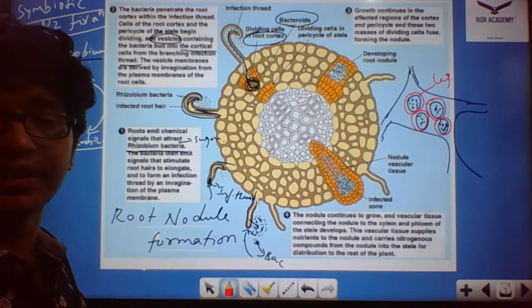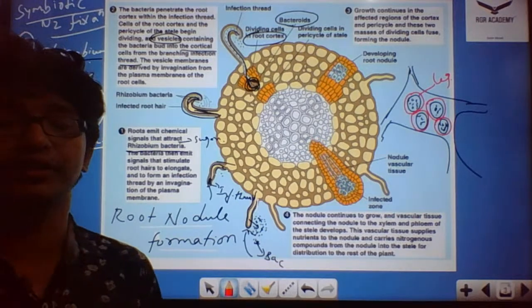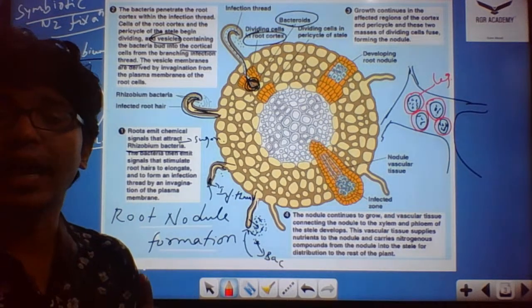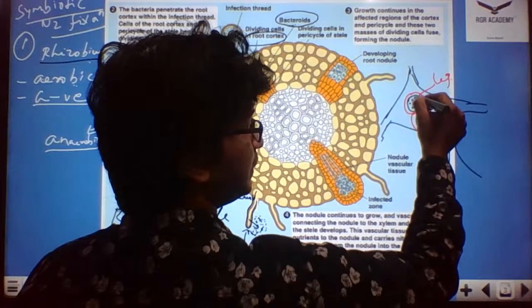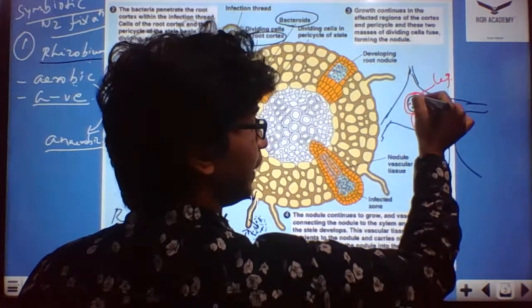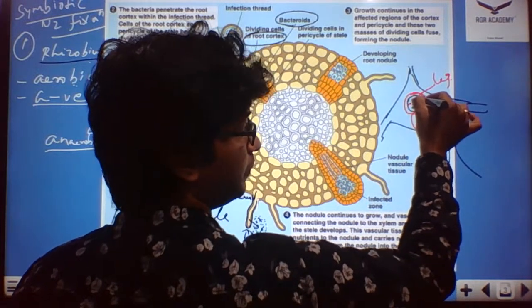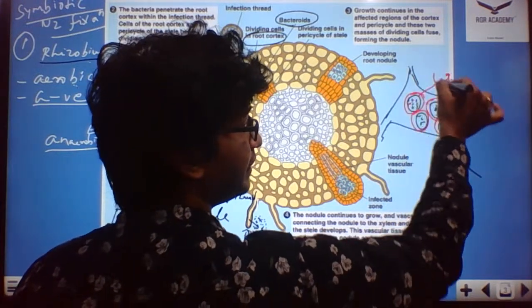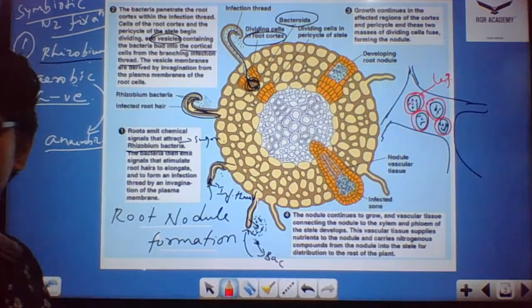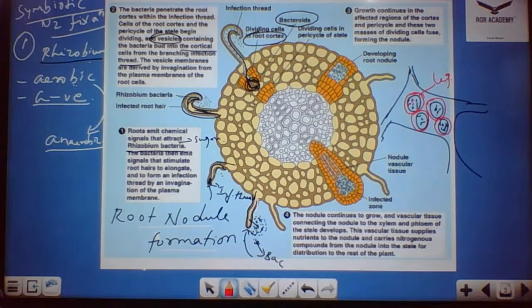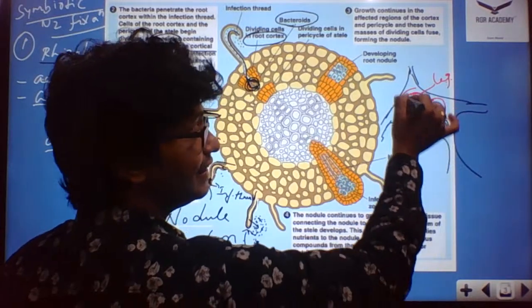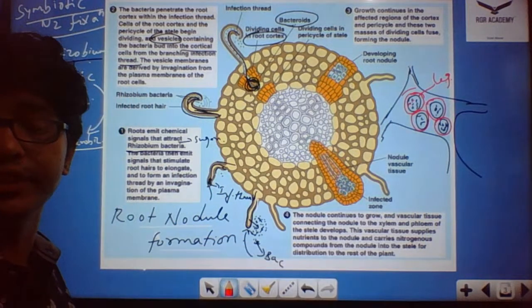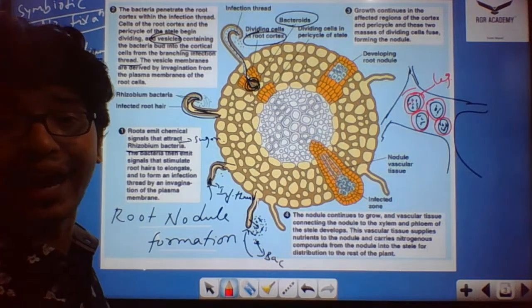This is the place where the nitrogenase enzyme is going to get activated. As I already told you, the nitrogenase enzyme completely requires the absence of oxygen. You could see this is actually the bacterial formation. The bacterium, the Rhizobium, is inside, surrounded by the leghemoglobin, which acts like a scavenger of oxygen. So a micro-anaerobic environment is maintained inside the cell, which is an ideal place for the nitrogenase enzyme to be activated.